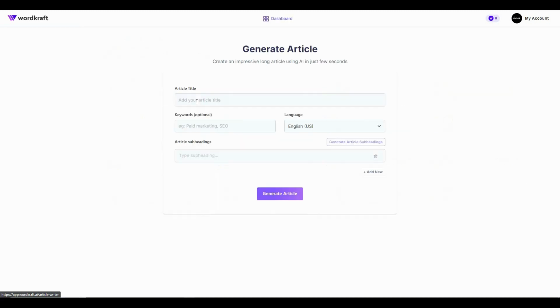So let's click on it, and then you have to provide the keyword of your article. Let's type one. You can also provide some additional keywords if you want, and then select the language, and then you can create subheadings.